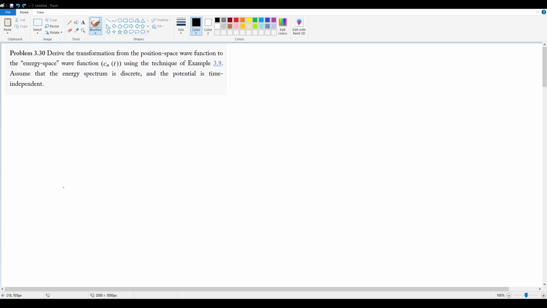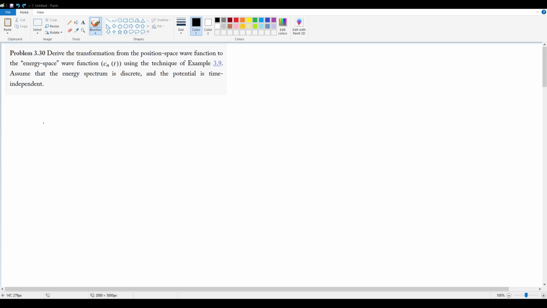Okay, problem 3.30: derive the transformation from the position space wave function to the energy space wave function, Cn of t, using the techniques from example 3.9. Assume that the energy spectrum is discrete and that the potential is time independent. So we're just going to do the exact same thing that we did in example 3.9 to set this up, except now we're dealing with the energy states instead of position and momentum.